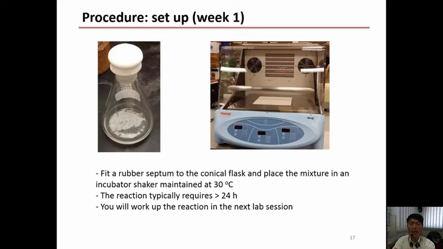Upon adding the enzyme, we need to seal the flask with a rubber septum. Do it carefully, make sure it's tight. And for enzymatic reaction, the temperature is typically at 30 degrees Celsius. For such reaction, we also employ the incubator shaker to swirl the reaction mixture constantly for a long time.